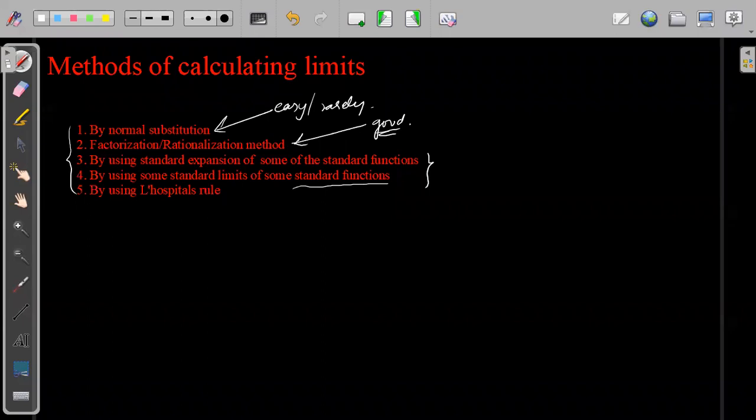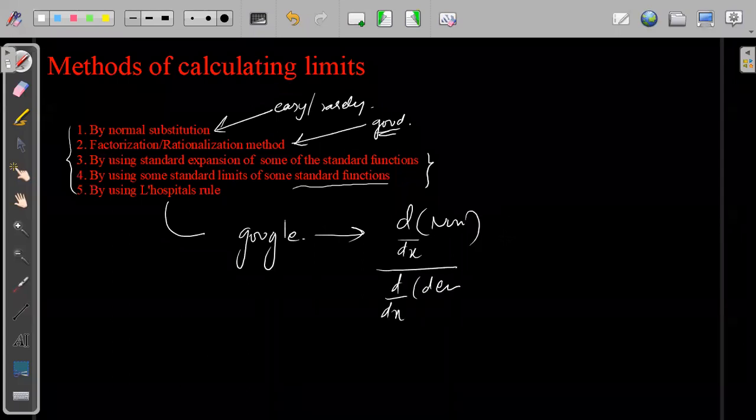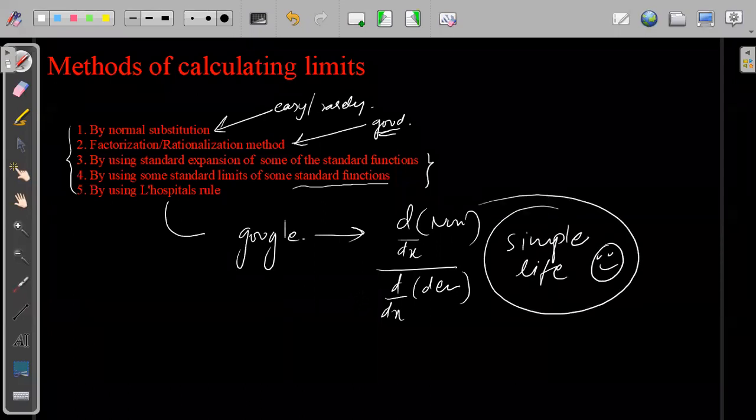Last is L'Hopital's rule. My recommendation is, because most of you will first see L'Hopital's rule, Google it, and think, sir has said not to use L'Hopital's rule, let's see what this is. You will see this is a very simple form: d by dx of the numerator and d by dx of the denominator. And our life is simple.